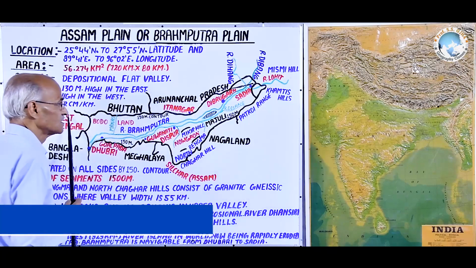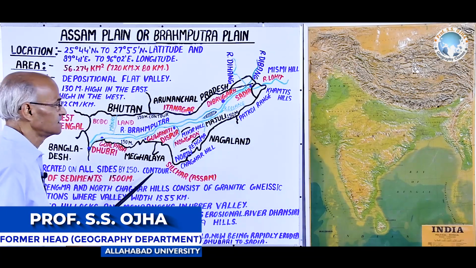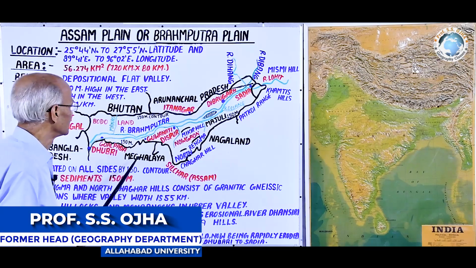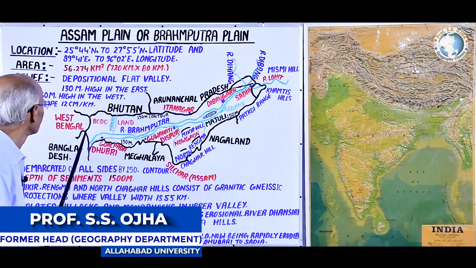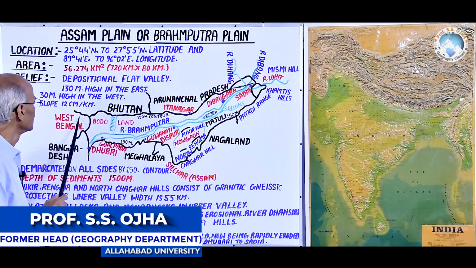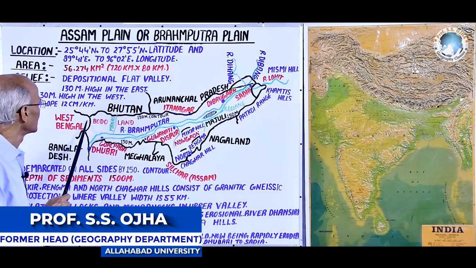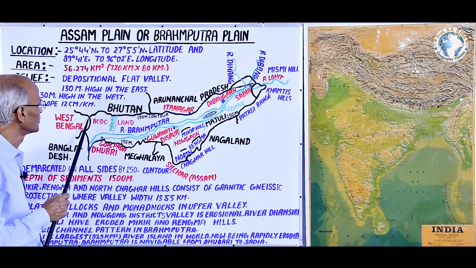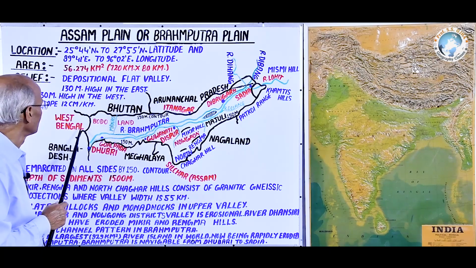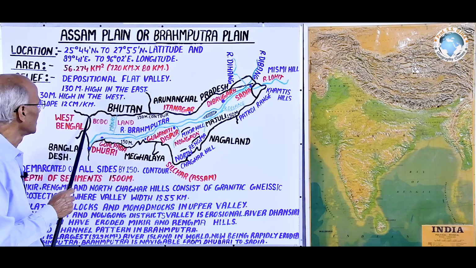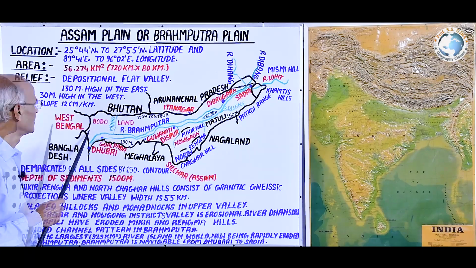Geographical location means in its surroundings, which are the states, and what is the natural or physical boundary. So let us start from the west. Here it is West Bengal state, the plain of Cooch Behar district, and this was the easternmost boundary of the lower Ganga plain, nearly the 30-meter contour line.